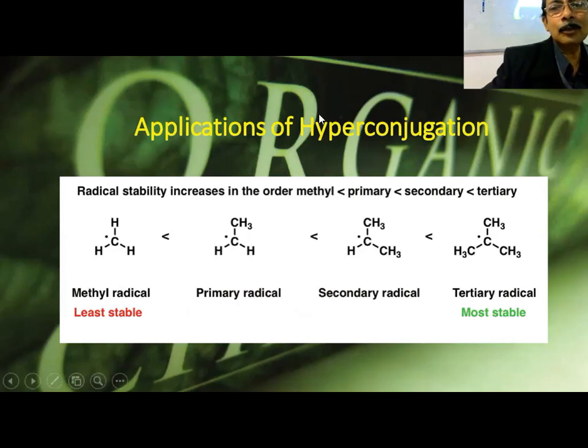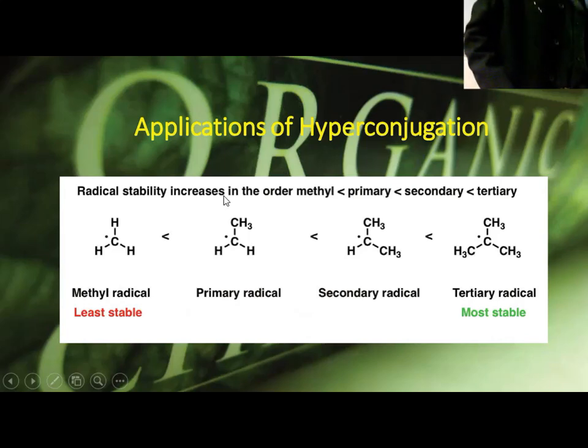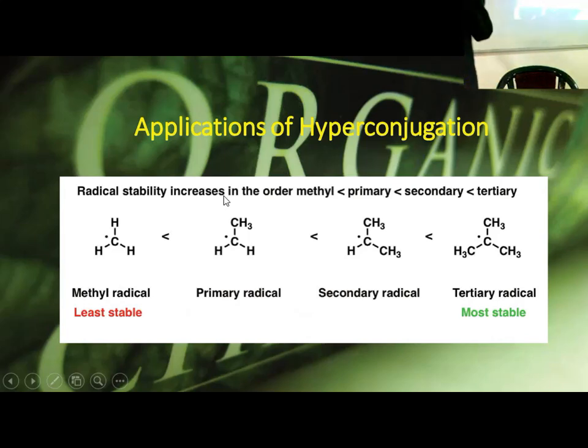That's why hyperconjugation takes an active role over here. What is the importance of hyperconjugation? Now you will understand. The inductive effect is restricted to only carbocation, not radical. But hyperconjugation is applicable for radical also. This radical is least stable, this is a more stable radical, this is secondary radical which is more stable, and tertiary radical is the most stable. What is happening? Why is the stability increasing with hyperconjugation? We can show it by resonance again, the same type of resonance structures.